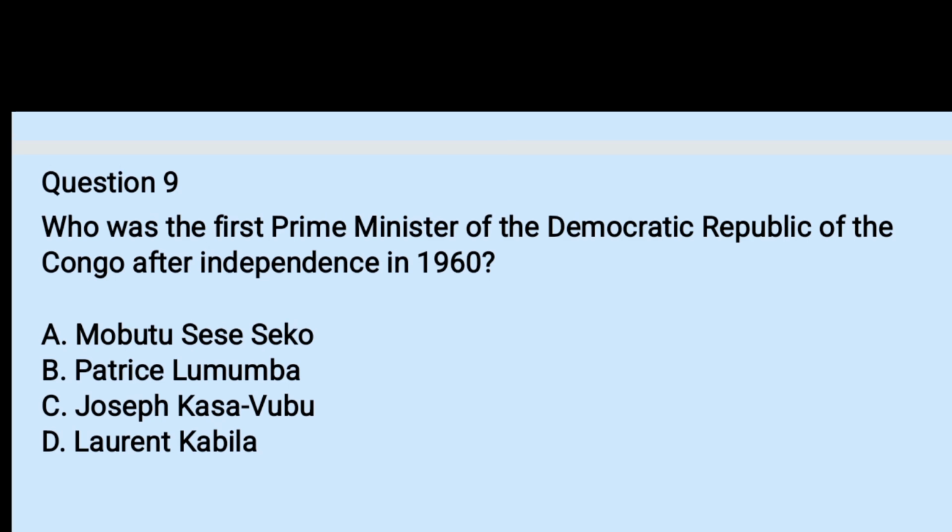The right answer is B, Patrice Lumumba, who became the prime minister after independence in 1960. However, most African leaders were removed by military coups here and there. Coups and counter-coups were one characteristic of independent Africa.